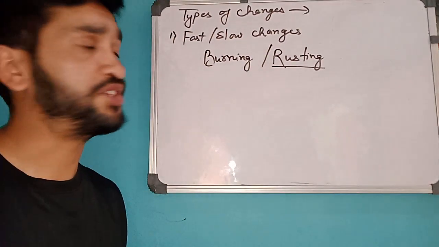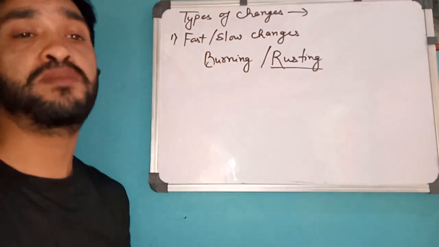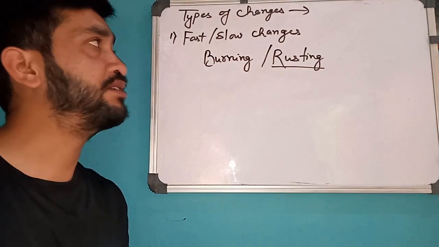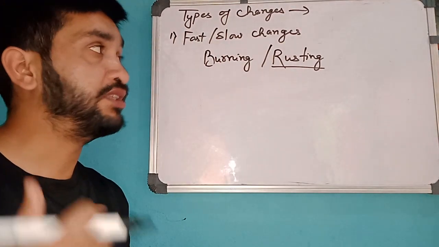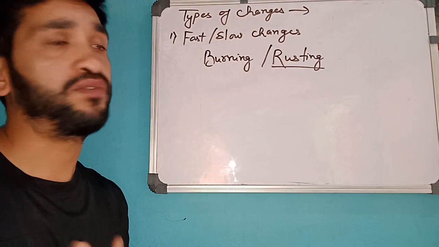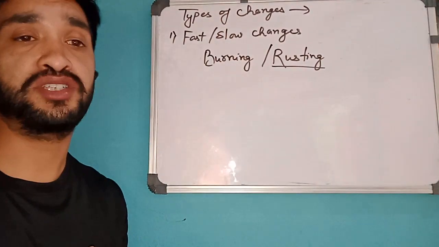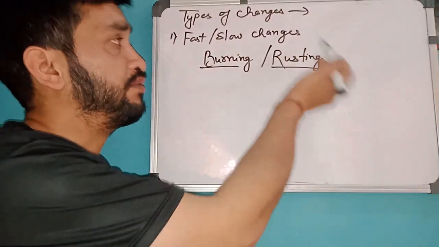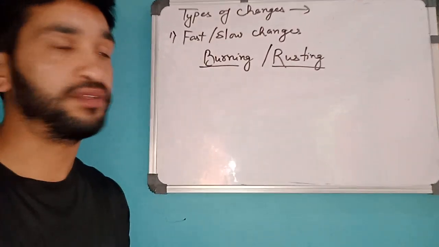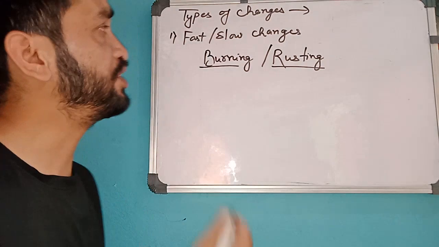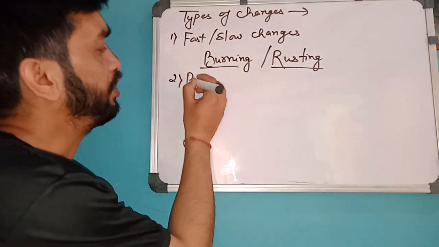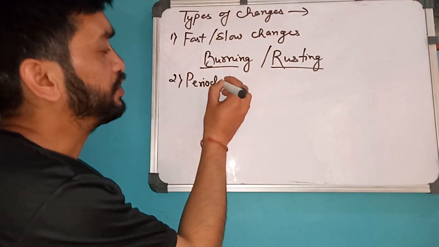So how you have to give the definition is: changes which take place in a very short span of time are called fast changes, and the processes which take a long span of time, where the time interval is more, are termed slow changes. Example for fast change is burning, and for slow change it's rusting. Second type of change is periodic and non-periodic changes.